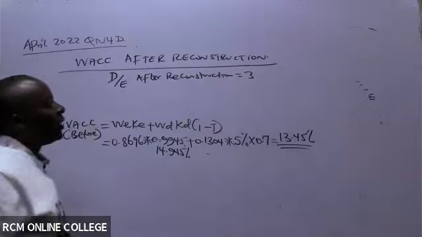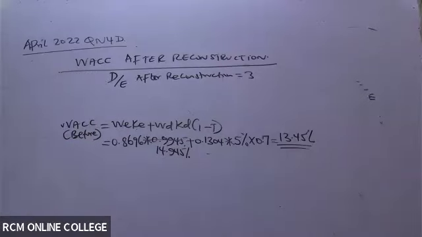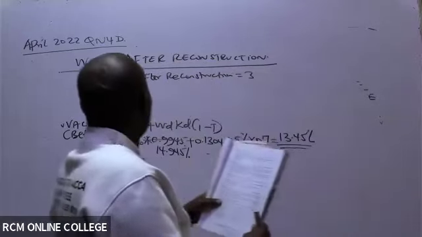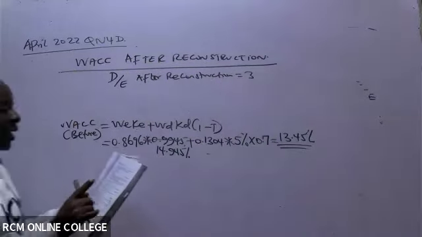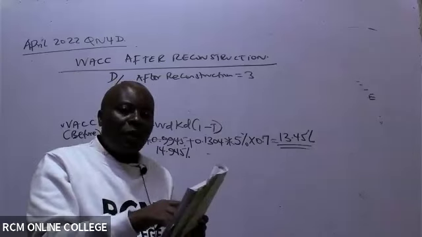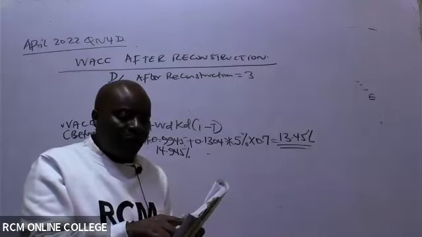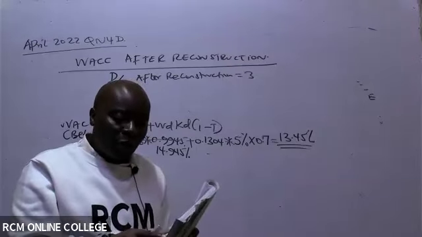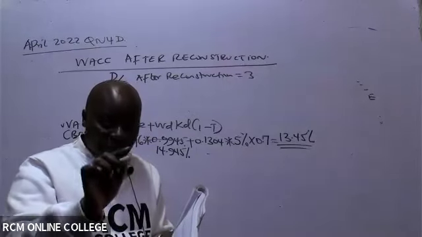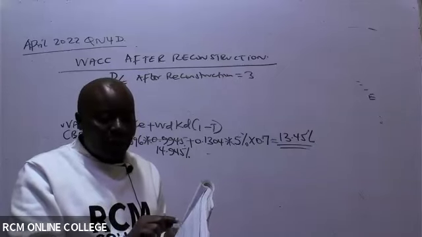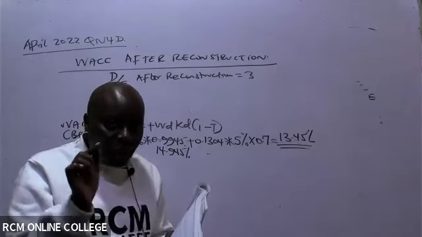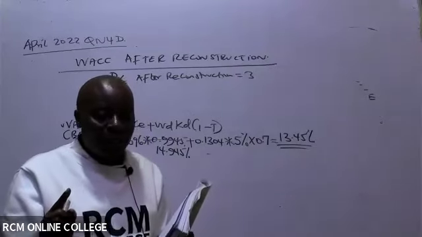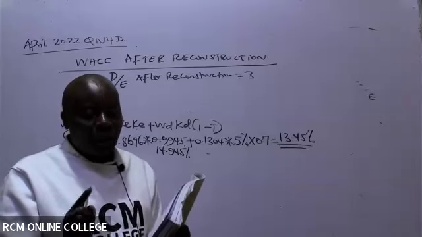We're given in the question, April 2022, question number 4D, second paragraph: the management of Viwanda Manufacturers Limited intends to undertake a capital reconstruction, which will result in a debt to equity ratio changing from our initial 0.15 to a new 0.3.